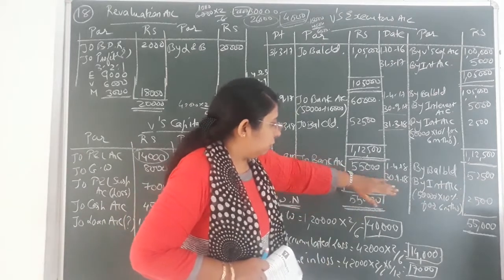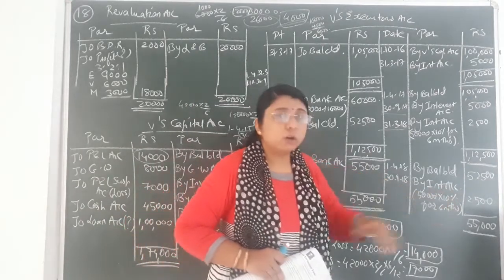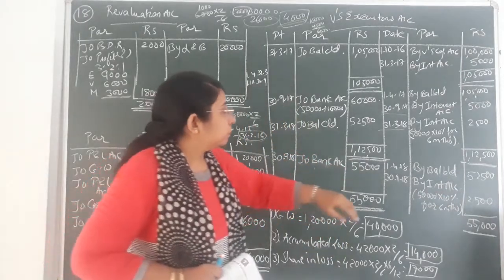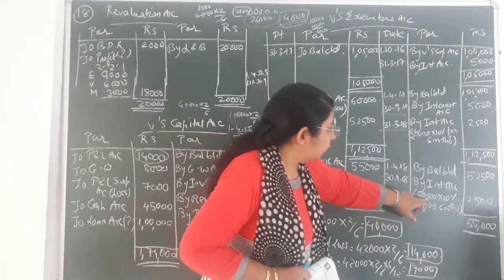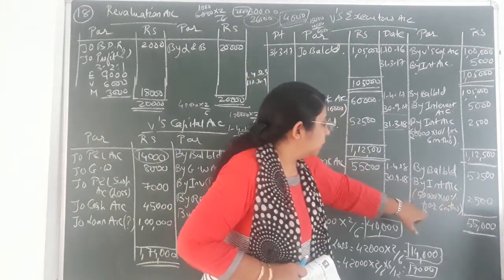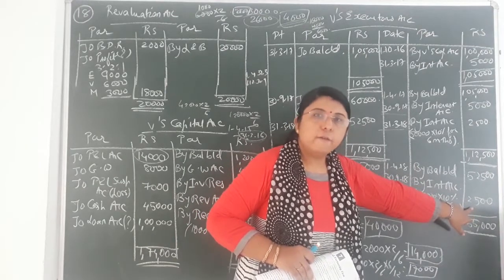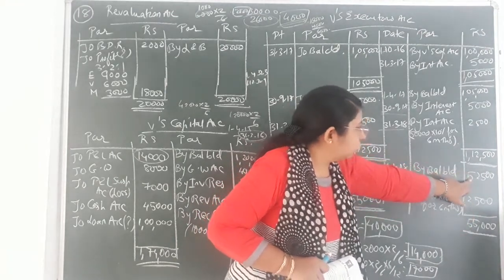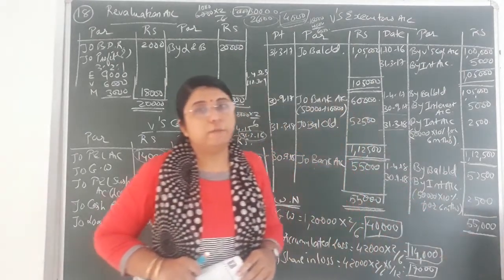Now again we have to count the interest for 6 months. So 50,000 multiplied by 10% for 6 months. Again the same amount that would come, that is 2,500. So 52,500 plus 2,500, total that came to 55,000.